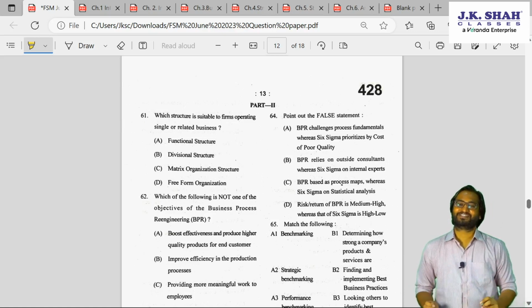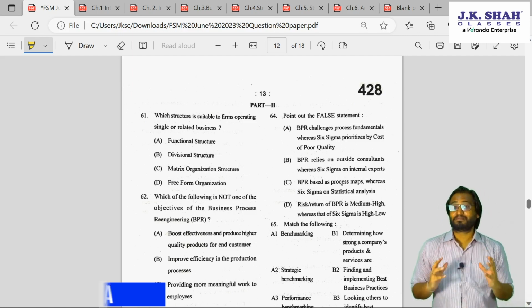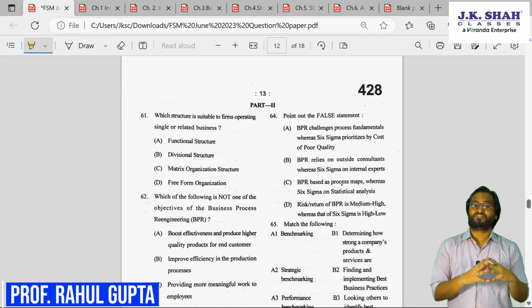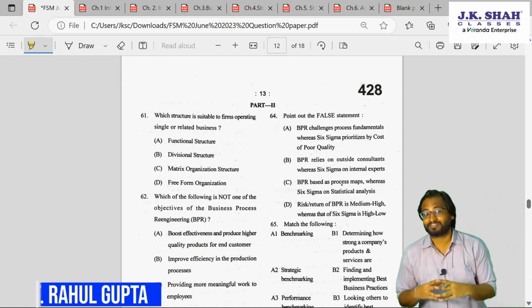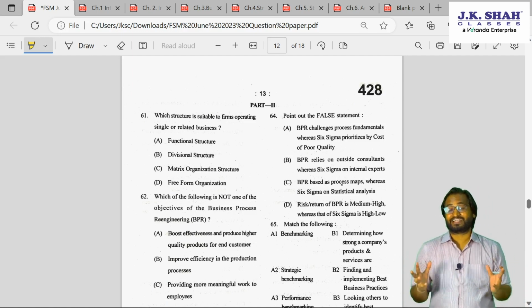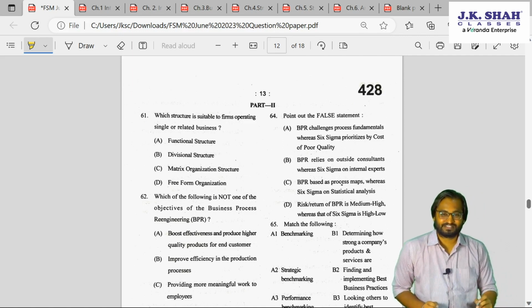I am here to discuss with you the paper of strategic management. Keep in mind this paper will be of 100 marks. The name of the paper is Financial and Strategic Management. So I am here to discuss the second part, that is strategic management. So let's start with the discussion.